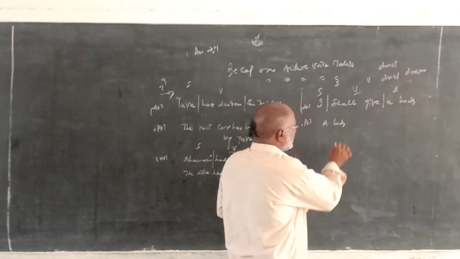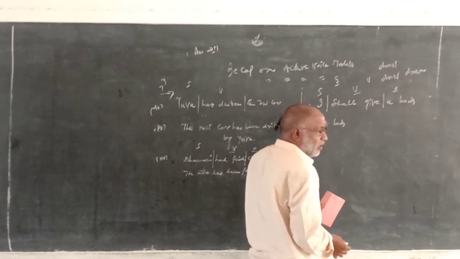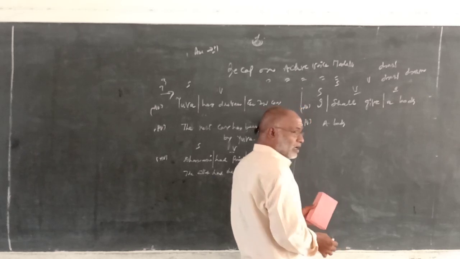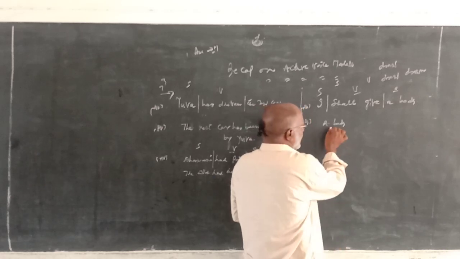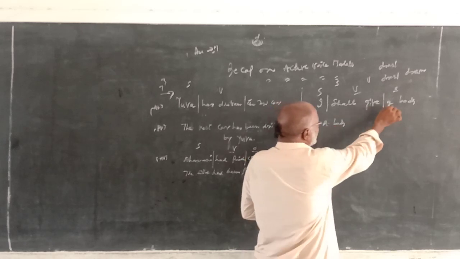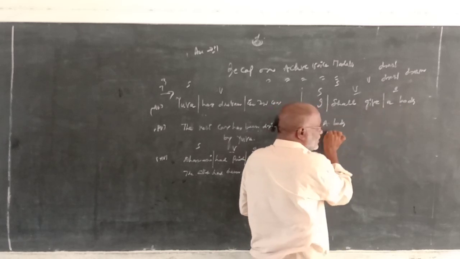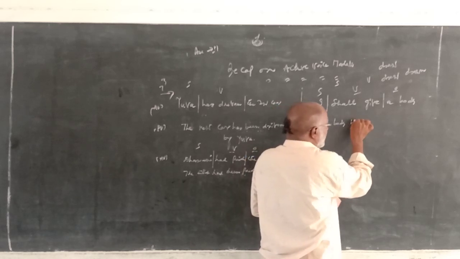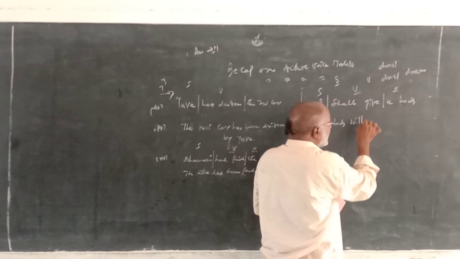Just remember what I have told you: for first persons I and we can use either will or shall, but for all remaining subjects, for all persons, we have to use only will. So when the object is a book, it becomes a subject, a book, but we should use only will, but not shall.